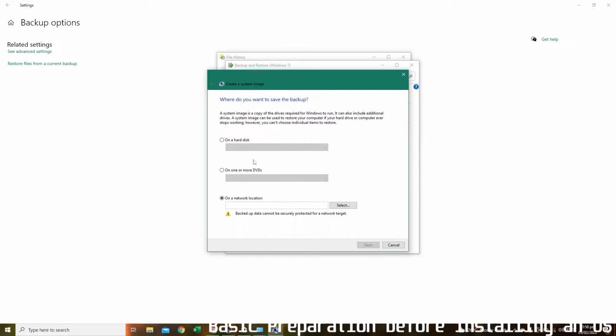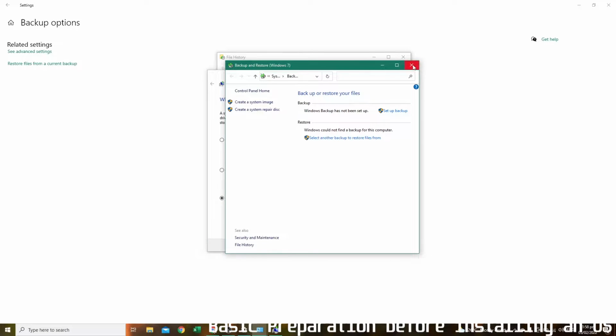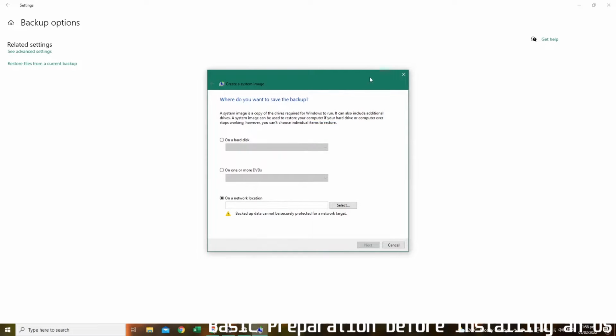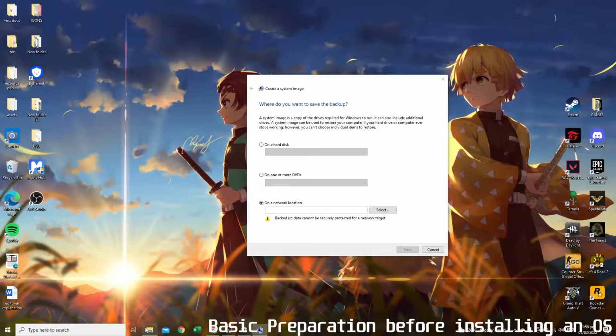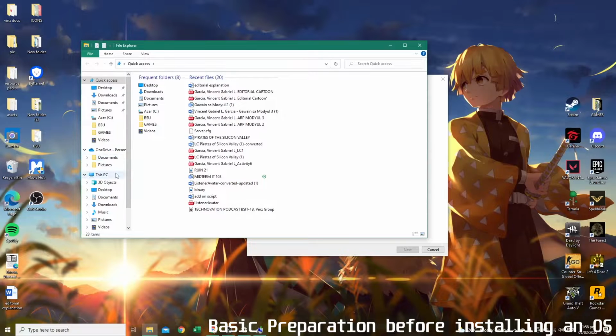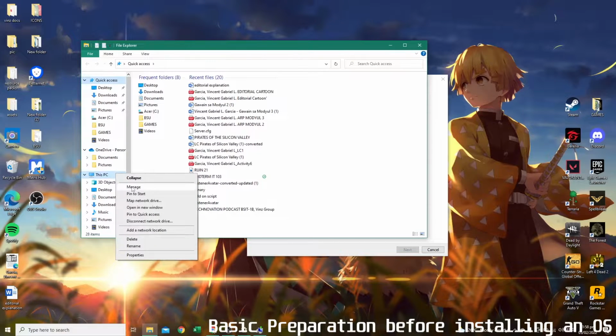Then click this if you have a hard disk, or select this if you have a DVD. If you don't have either, click on a network location. After that, close it, close this, and ignore this for a while. Then go to your File Explorer, click This PC, then select Manage.